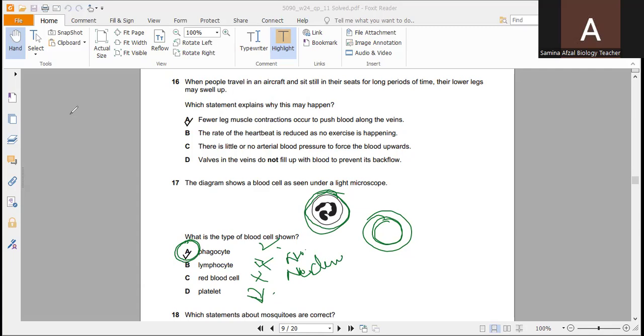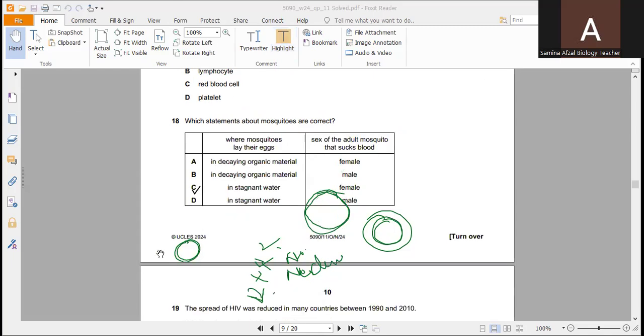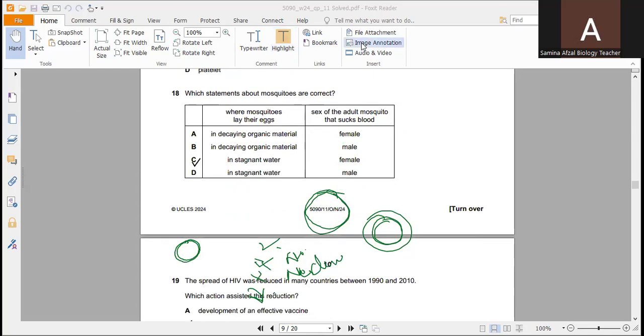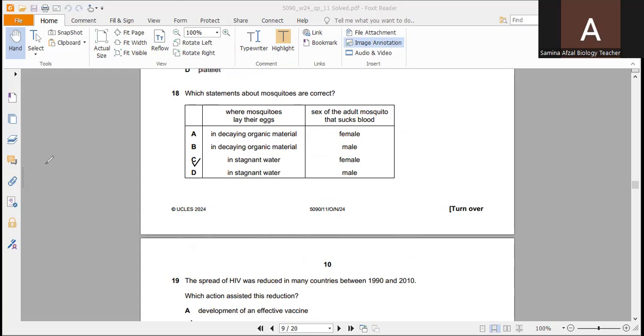Next question. Question number 18. Which statements about mosquitoes are correct? Where do mosquitoes lay their eggs? Mosquitoes always lay their eggs in stagnant water. So A and B are not the correct options. C and D can be the correct ones.